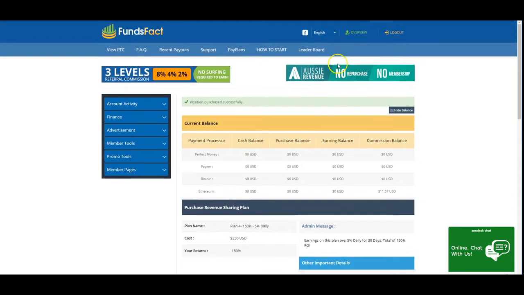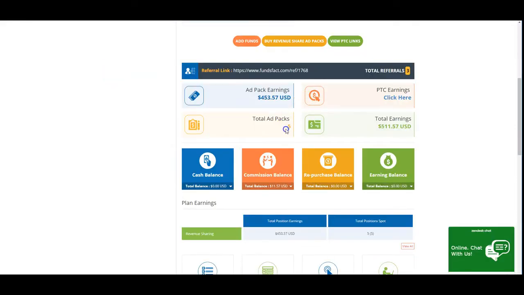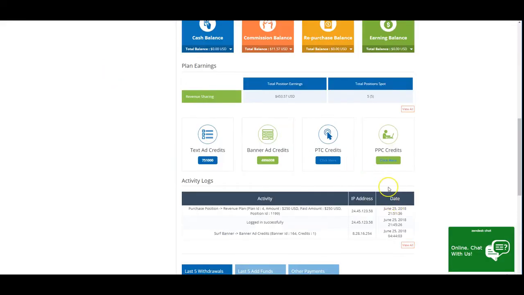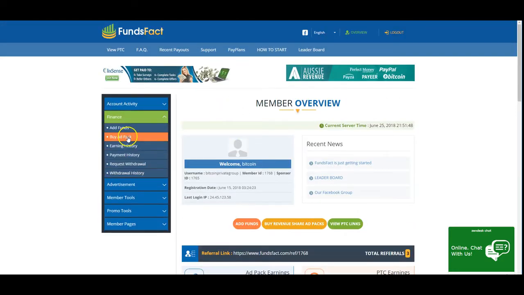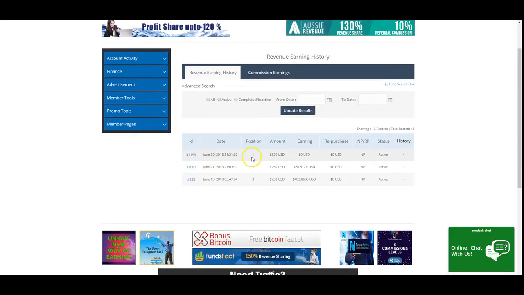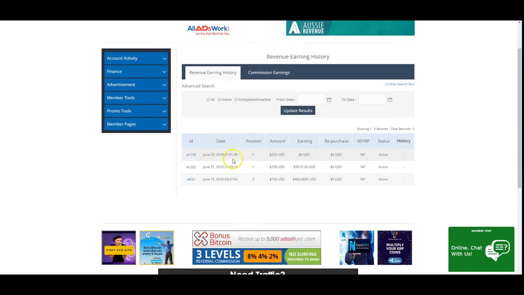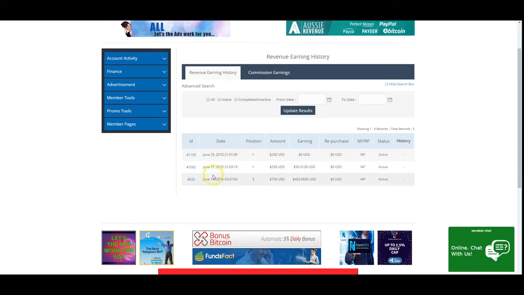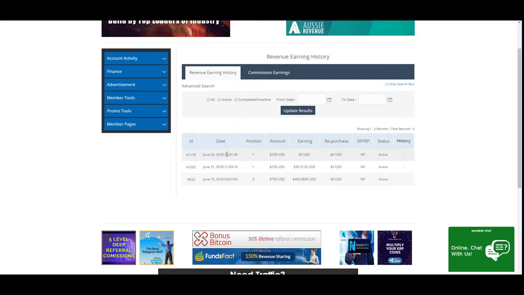So if I go now to overview, you can see here now I have 5 packs. 5 packs, and now as you can see here, let's go back in here. You can see here I just got another pack. 1 pack, $250. This is going to earn me money. Okay, for 30 days. This is earning now. So I'm going to make $62.50 every single day.